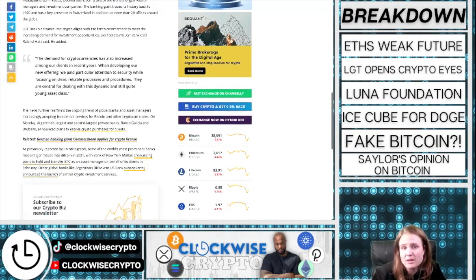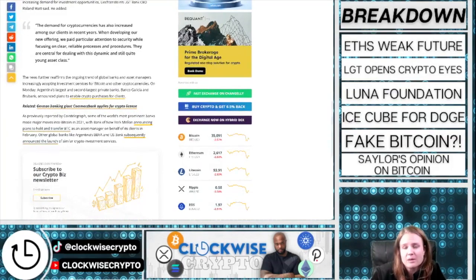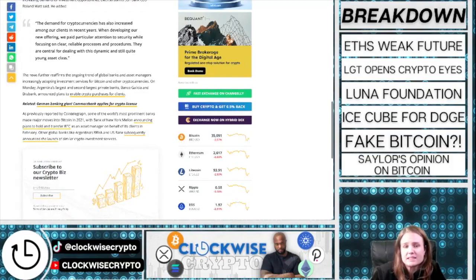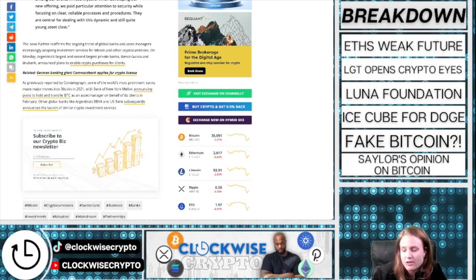They're doing something right. LGT's bank entrance into cryptos is in line with the firm's commitment to meet the increasing demand for investment opportunities, which is 100% true. There is a high demand for it, so I think it's very smart to get in early, be one of the first banks, asset managers to offer the service. LGT Bank CEO Roland Matt said that their clients have been increasingly interested in cryptocurrencies in recent years.